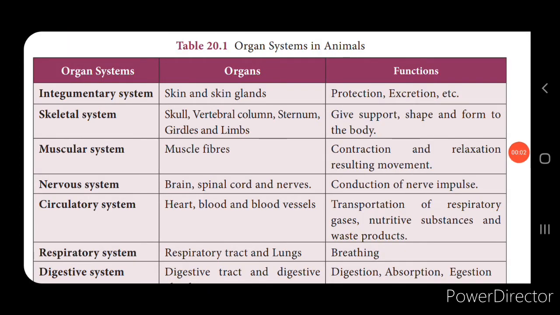Now you know very well that the organ level of organization is present in the human body, isn't it? So the complex level of organization is present in the human body, and we know very well that cells are the basic fundamental units of the organ system.